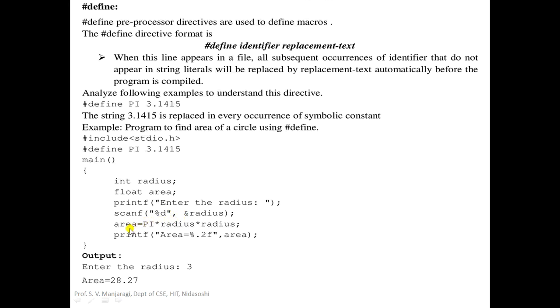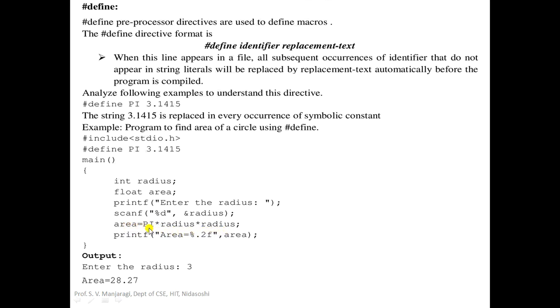Next, we are calculating the area of the circle. So we use the formula pi r square, that is, the area is equal to pi into radius into radius. Suppose that you enter the radius as 3, now let us see how the area will be computed. So the statement here is area is equal to pi into radius.